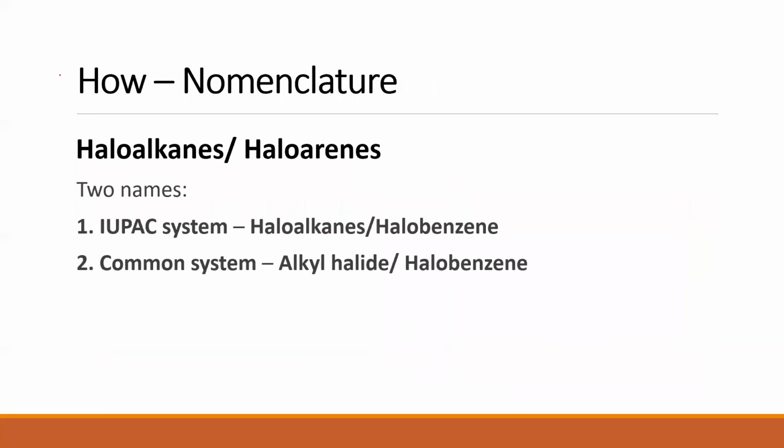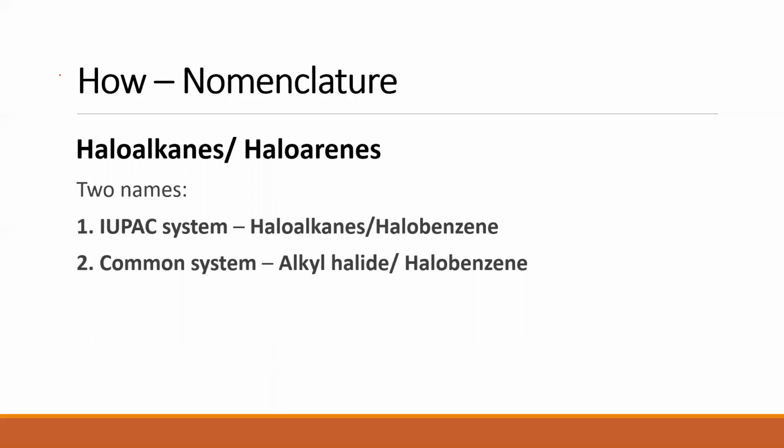Now once we have understood what these compounds are, our next question is how. Under how, we look at nomenclature. How do we name these compounds? We've already understood this in detail last year, but we will also be going through each one of them this year again.